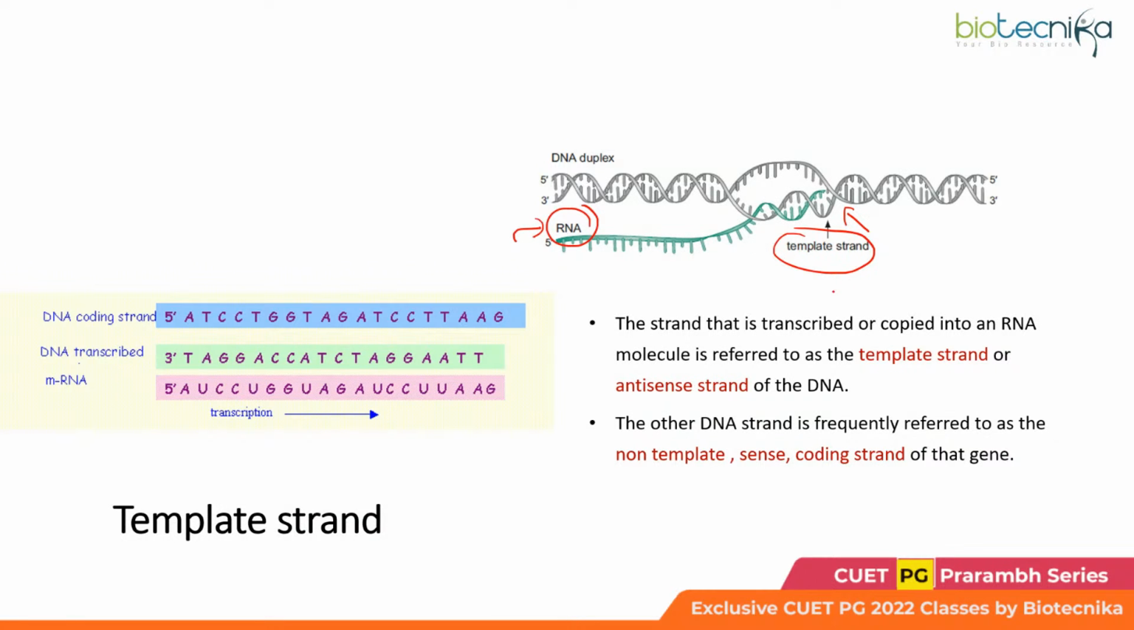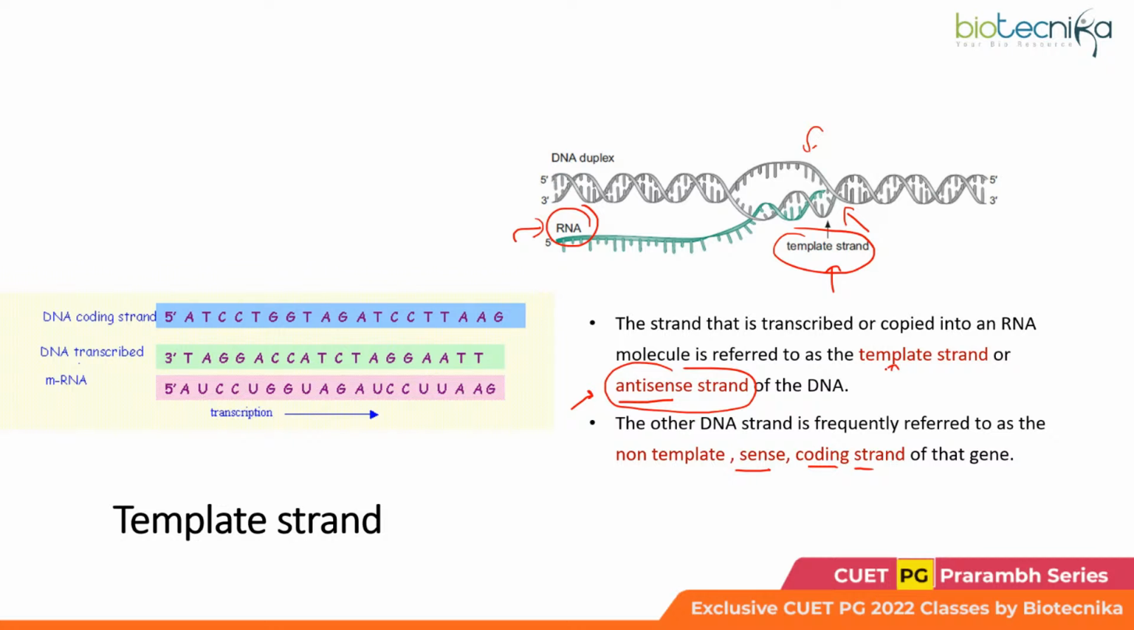So this is easy to remember. This would be named as template. The other would be named as non-template. Okay, I hope this is easy for everyone. But now come the other terms. Now these terms might be confusing, so you need to note down on these. Template strand is also known as antisense strand, and the non-template strand is known as sense strand or the coding strand.